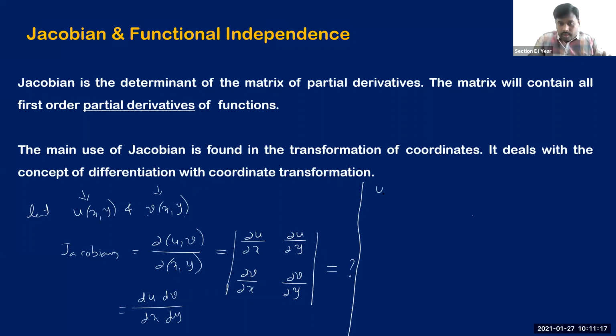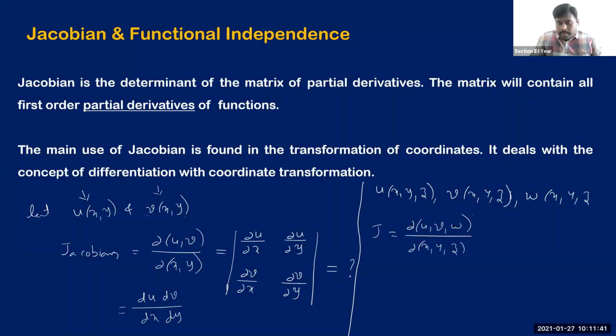Now if you are given, let us say, 3 functions, u of xyz, v of xyz, w of xyz, you are given 3 functions, and all the 3 functions are of 3 different variables, xyz. In this case, we write Jacobian using this notation: dou of uvw divided by dou of xyz. In the numerator, we are writing the functions, and in the denominator, we are writing the independent variables.